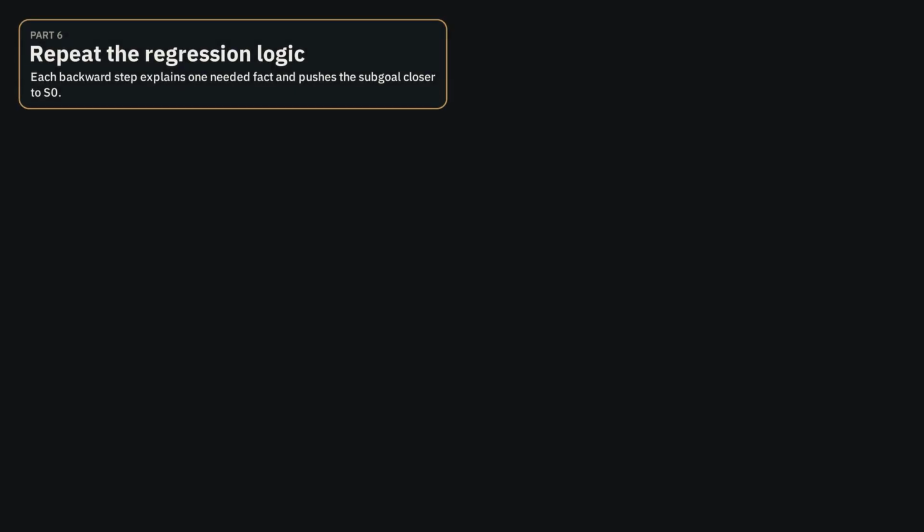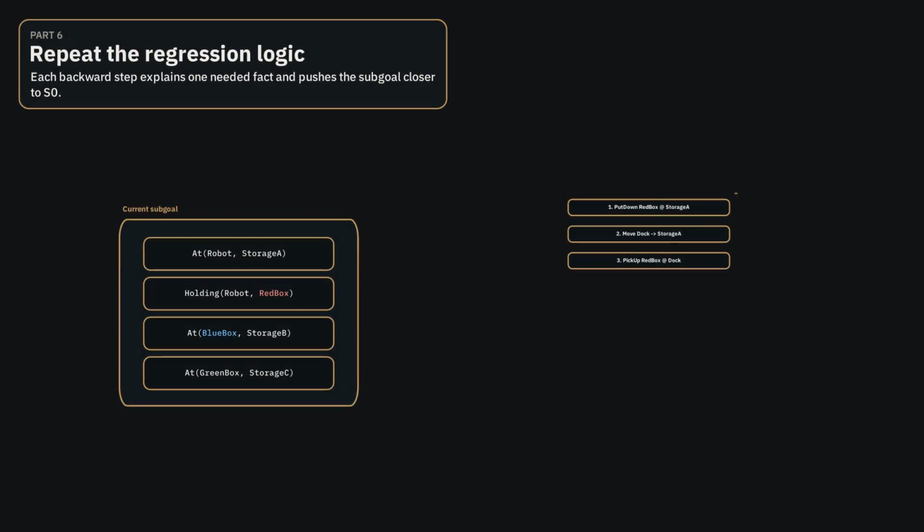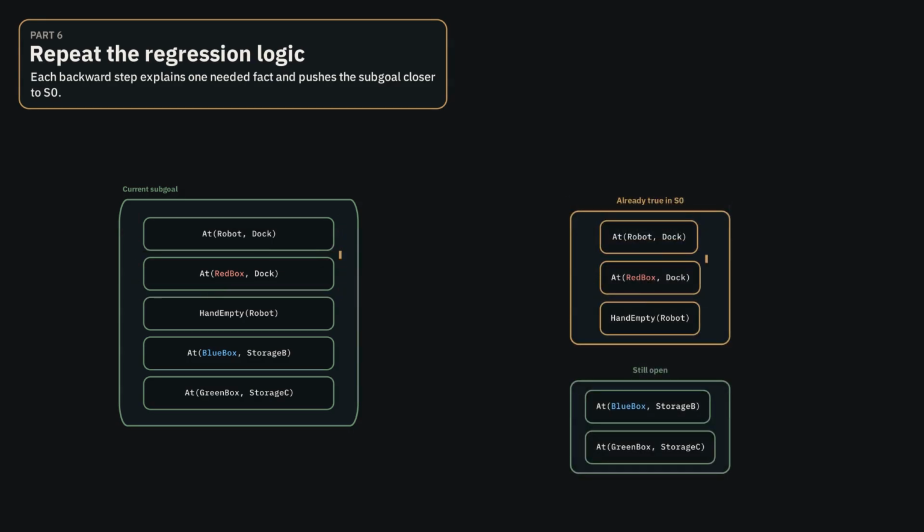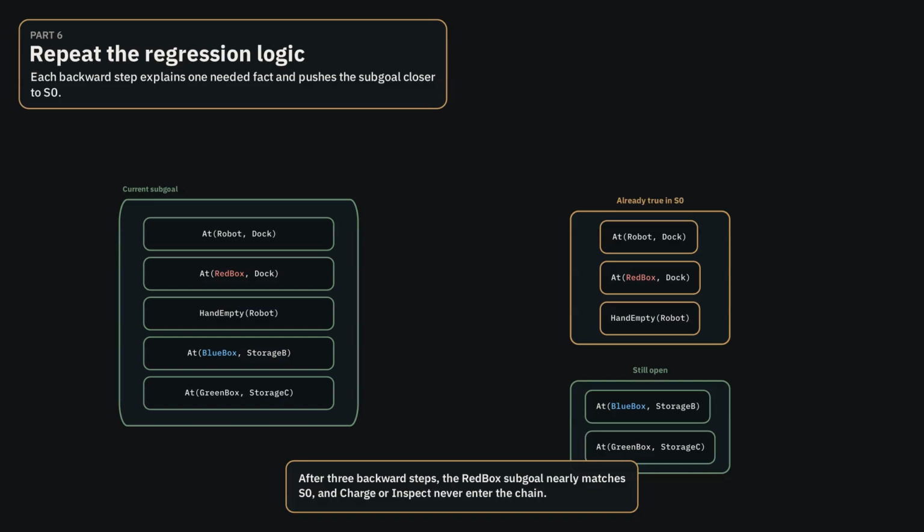Now repeat the same logic. To support at robot storage A, regress through a move action that puts robot at storage A. To support holding robot red box, regress through pickup, which makes robot hold the red box. After just a few backward steps, we have nearly reconstructed the initial conditions for the red box subproblem. Charge and inspect still never appear. Regression is not manually curated. The search is structurally goal-directed.